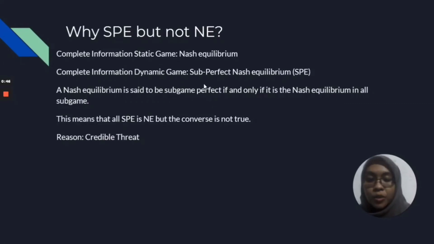This is because in sequential games there is a concept called the credible threat, which means the threat that is rational to be carried out and forces you to take a strategy. So what is the relationship between the Nash equilibrium and the subgame perfect equilibrium? A Nash equilibrium is said to be subgame perfect if and only if it is the Nash equilibrium in all the subgames. This also implies that all subgame perfect equilibria will be Nash equilibria, but the converse is not true. This credible threat can be easily checked when we compare the game in normal form with its extensive form.